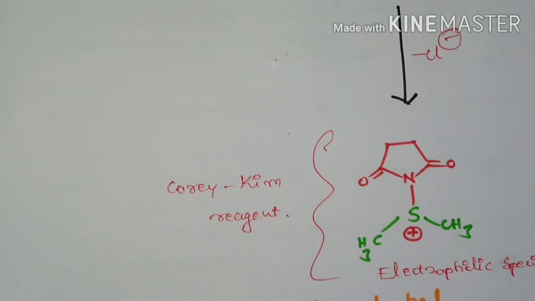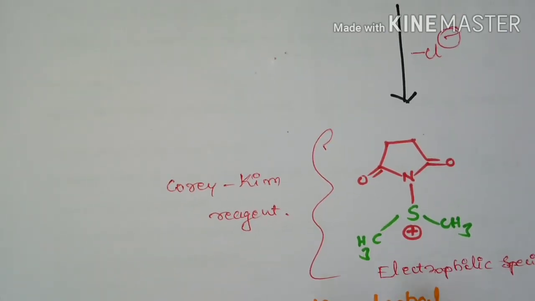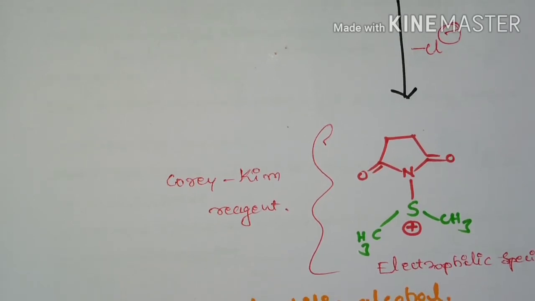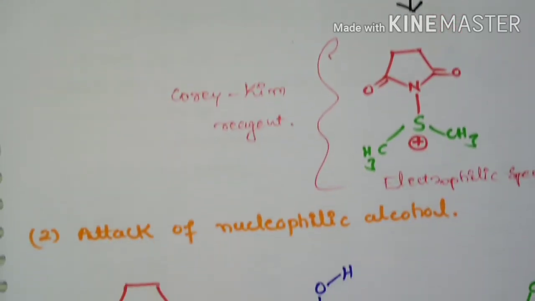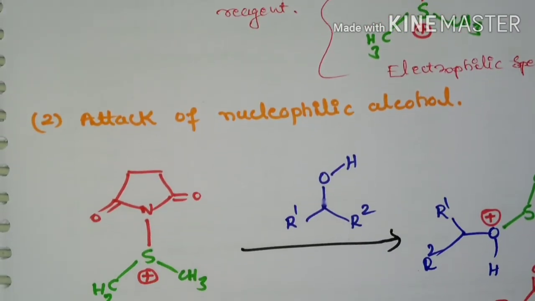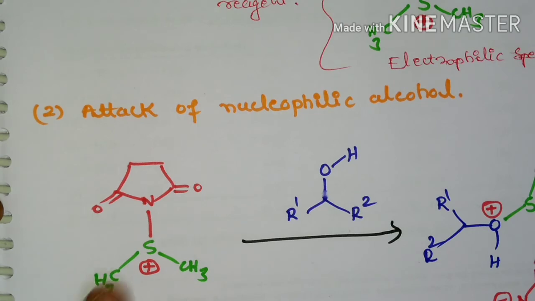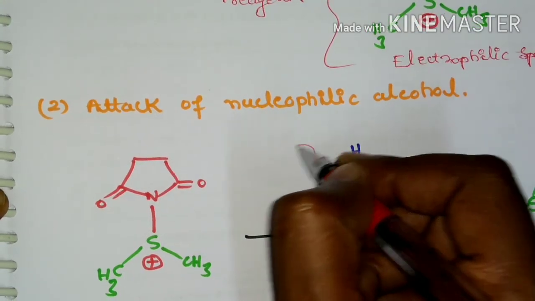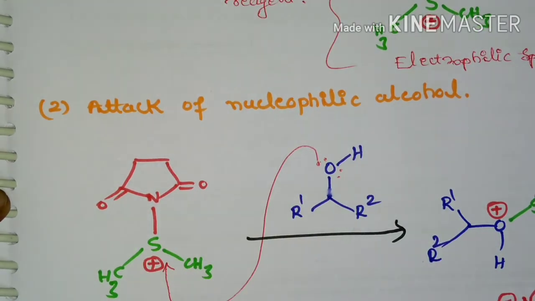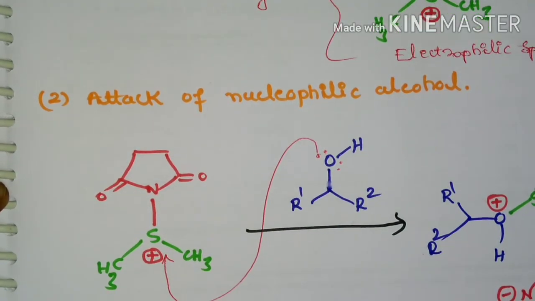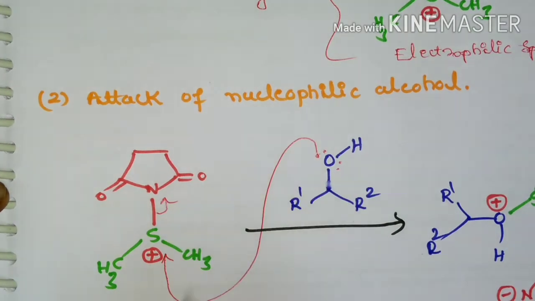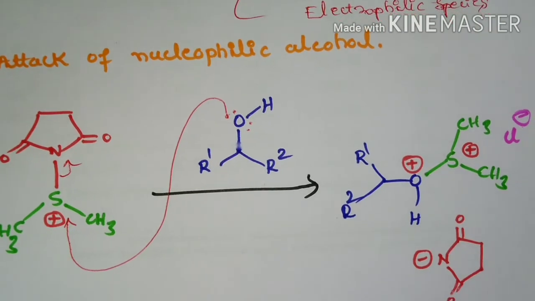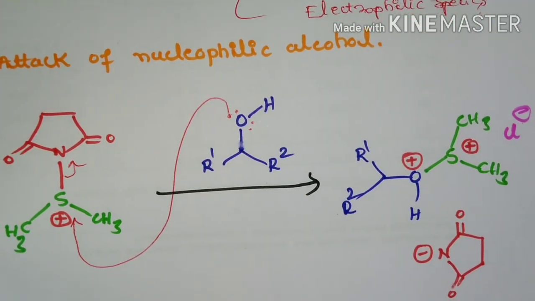So after the formation of the Corey-Kim reagent, since it is an electrophilic species, if it is treated with an alcohol, there is attack of the nucleophilic alcohol. So this is the electrophile. The alcohol with its lone pair of electrons attacks this electrophilic center, that is sulfur, and there will be formation of this salt.